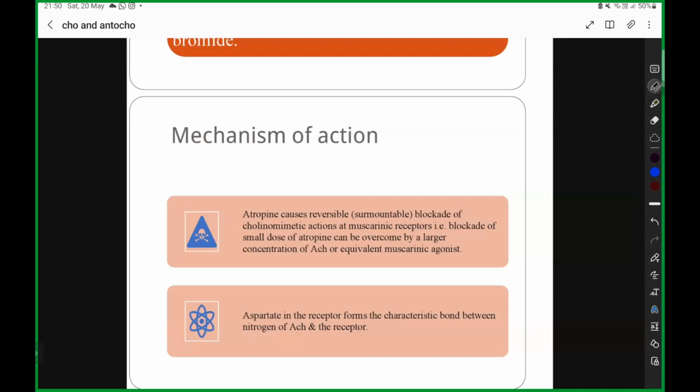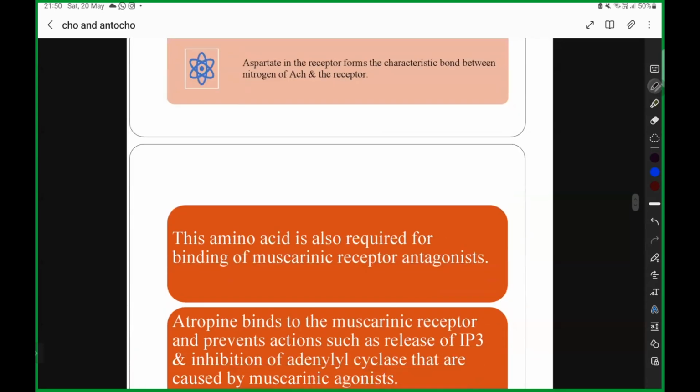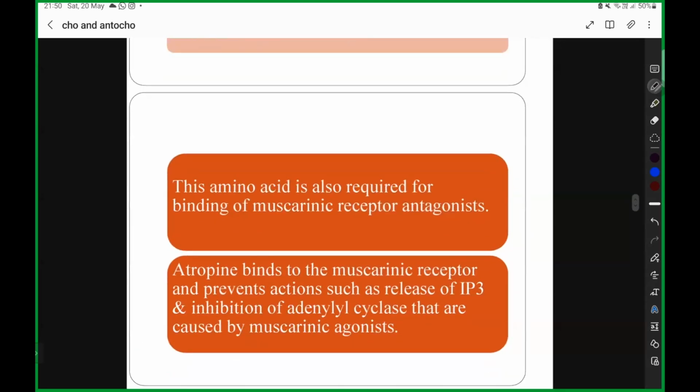Okay? So how does this blockade form? Aspartate in the receptor forms a bond with the nitrogen of acetylcholine and your receptors. So what happens? It is going to block. This is going to block. Clear till here? So the amino acid is also required for binding of muscarinic receptor antagonists.